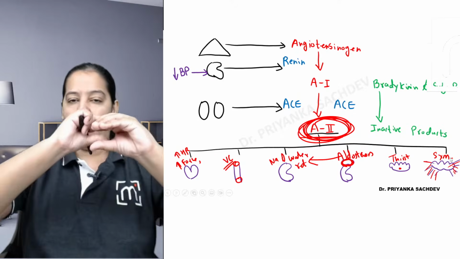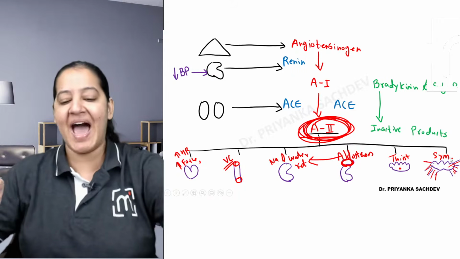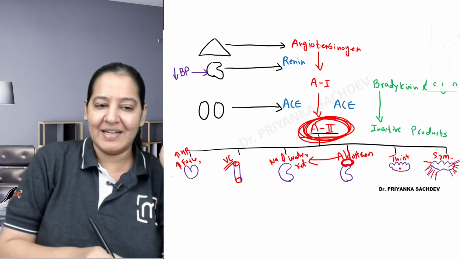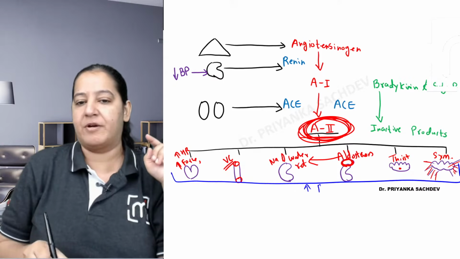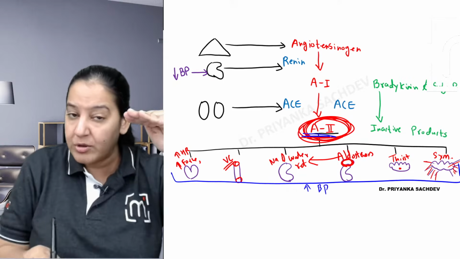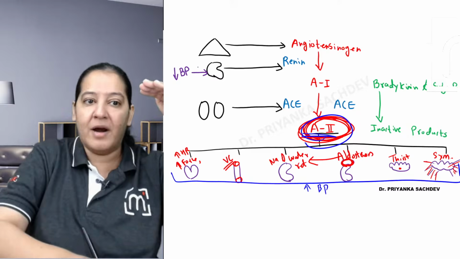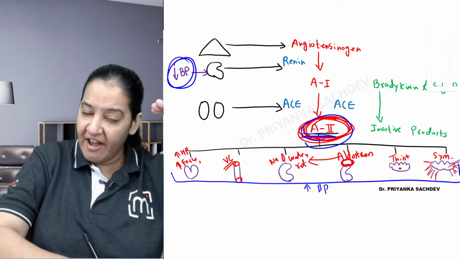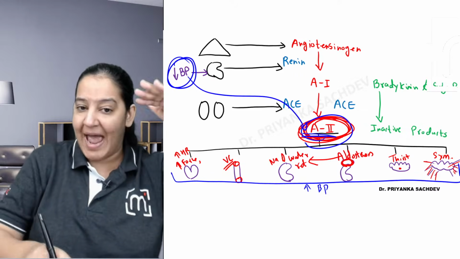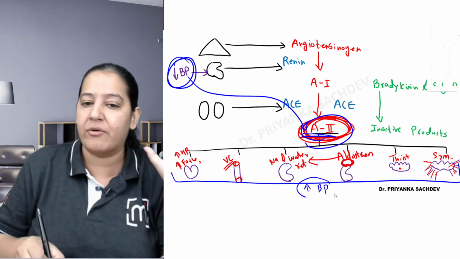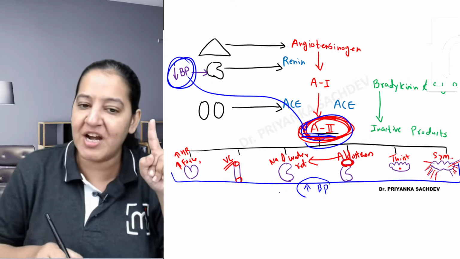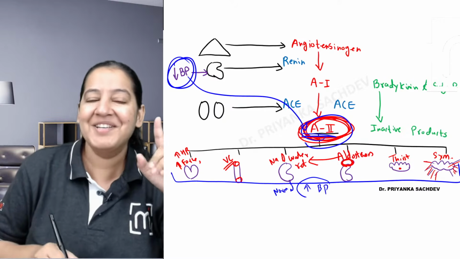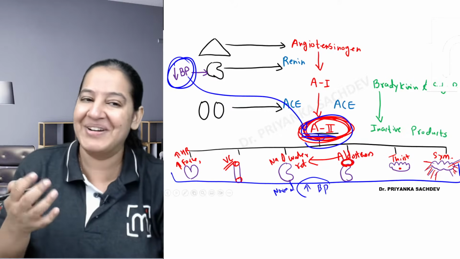Everyone give me a thumbs up if you got the six mechanisms and you got the summary that by acting on all these 6 organs, the ultimate purpose is to cause rise in blood pressure. The purpose of angiotensin 2 coming in the blood is a fall in blood pressure. Whenever we have a fall in blood pressure, this is formed and acts on the six organs. Again, it is causing rise in blood pressure. Mind my words: by rise in blood pressure, I mean normal blood pressure. It is not hypertension.